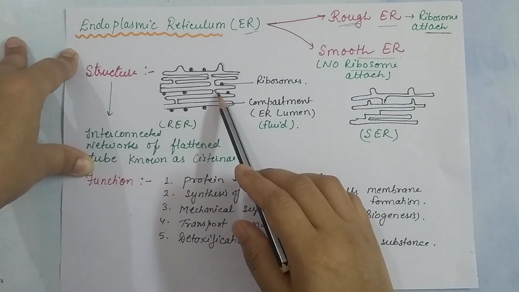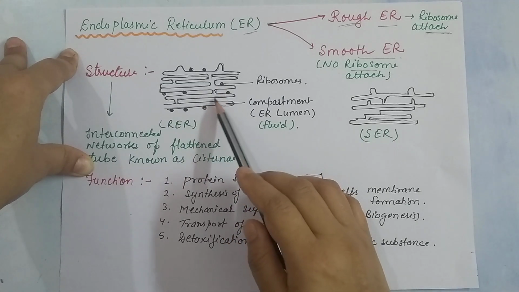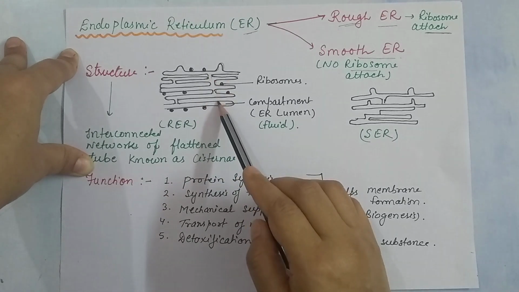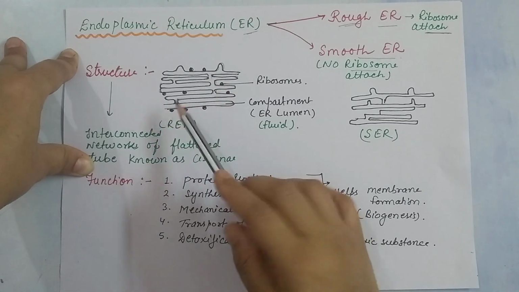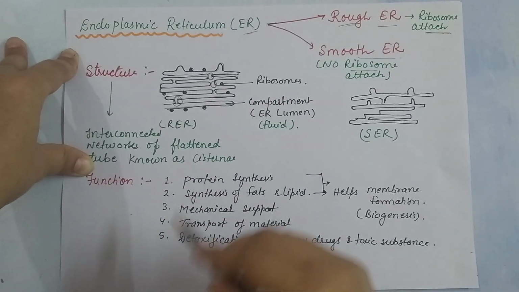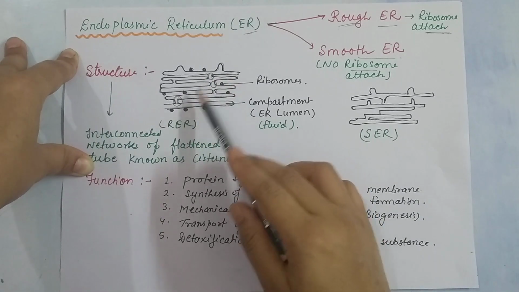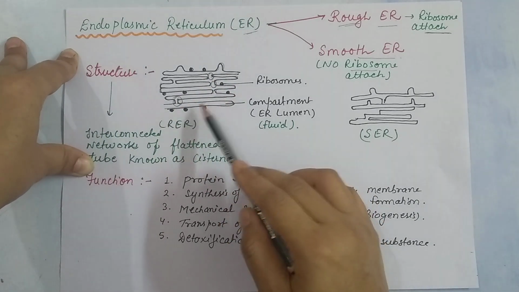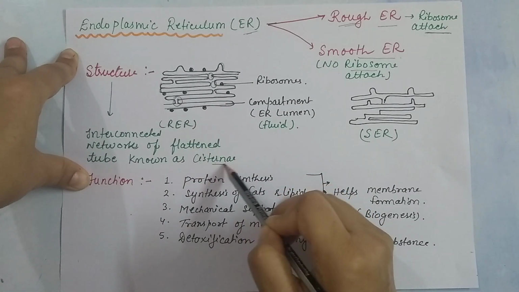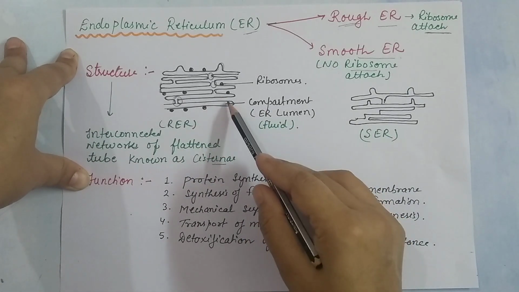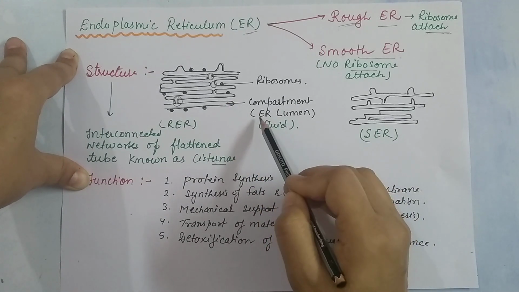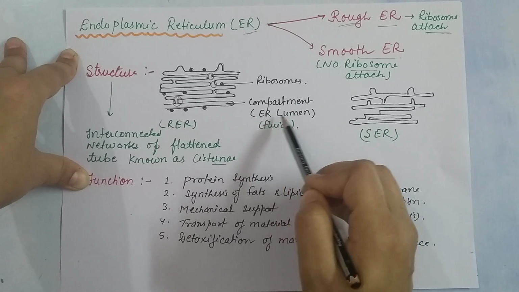They are basically an interconnected network of tubes. You will be able to see that these are tube-like structures and they are interconnected. See here, they are interconnected. So you are able to see a flattened tube-like structure, and they are interconnected and they are called cisternae. And this compartment is known as the endoplasmic reticulum lumen.